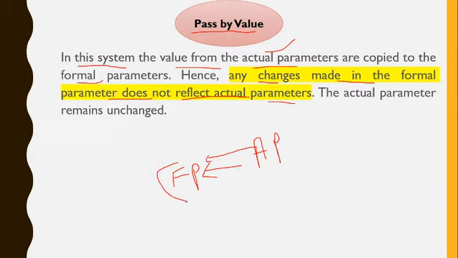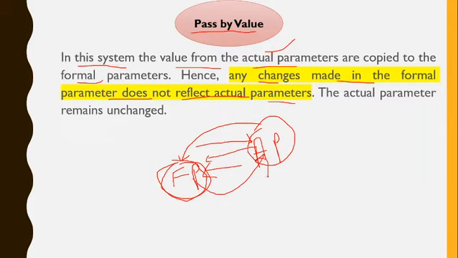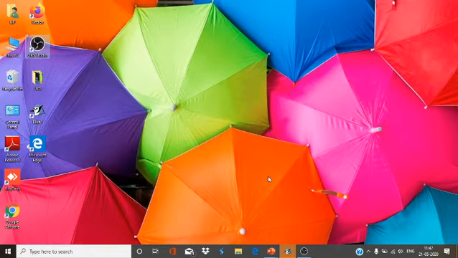If any changes are made in the formal parameter, it will not affect the actual parameter. Whatever value I give in the actual parameter will be copied into the formal parameter, so any changes made in the formal parameter will not reflect in the actual parameter. I am going to show you through an example. Let's see.